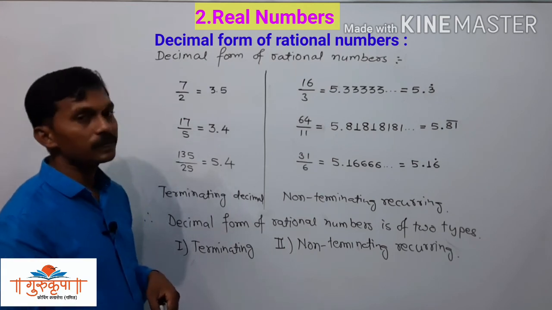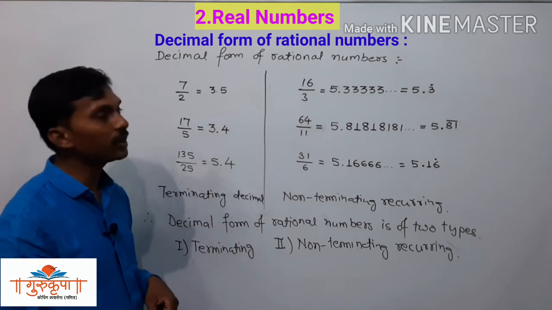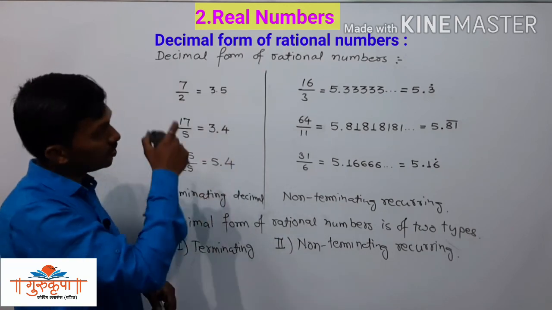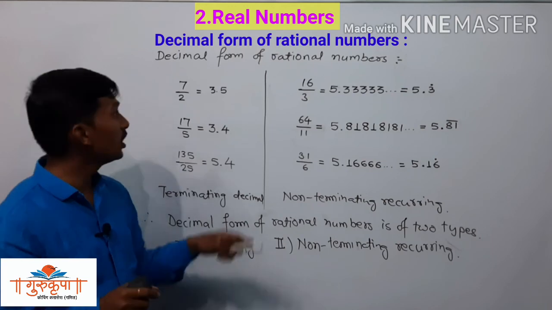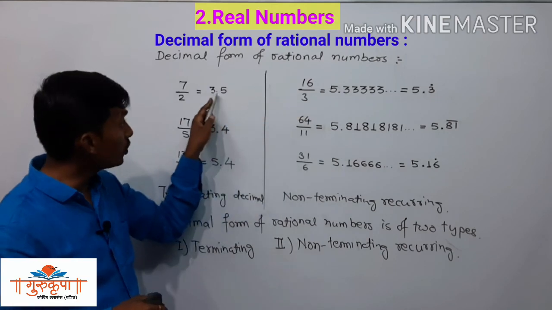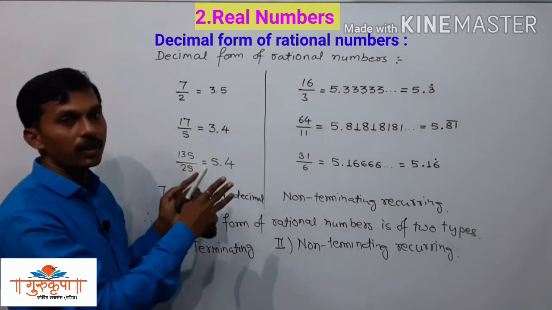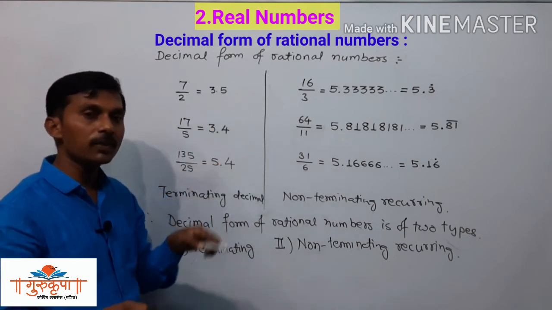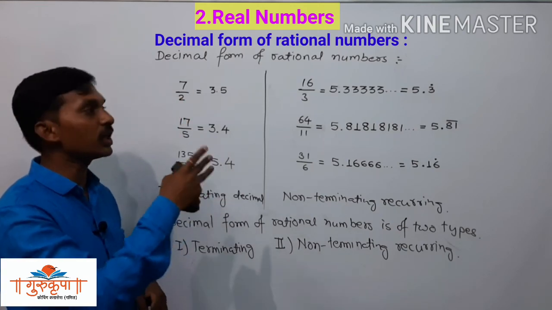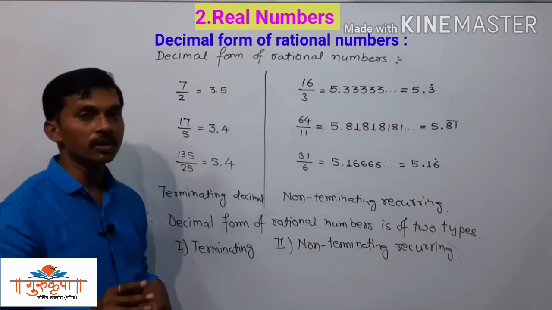Now after this we have to study practice set 2.1. Actually, before 2.1 we have one more concept, the name of which is how to convert the given decimal form into the P upon Q form. We will study that part while solving the examples from practice set 2.1, so here we are not going to discuss that concept.